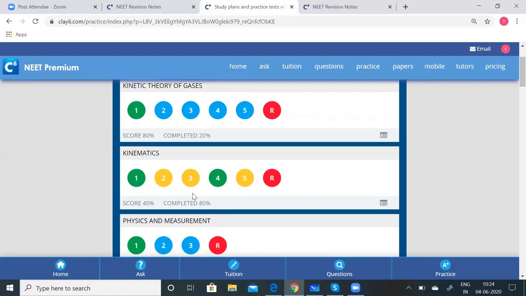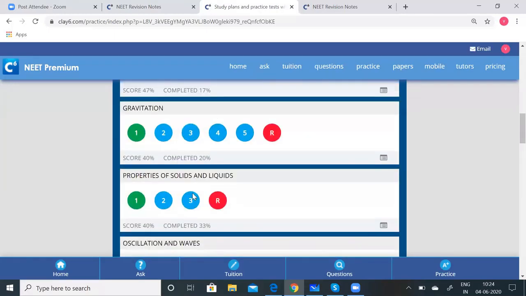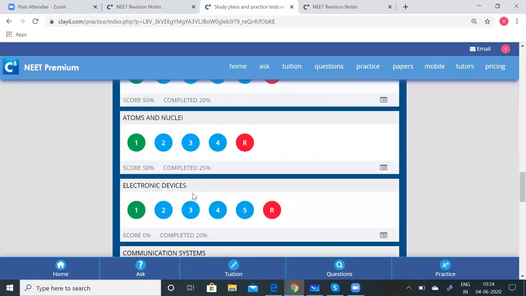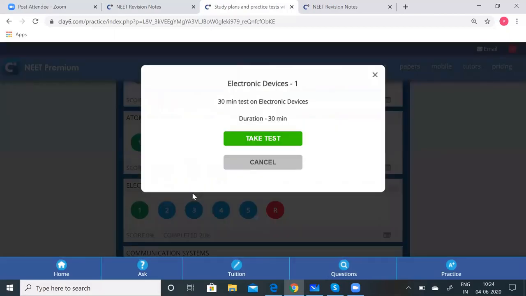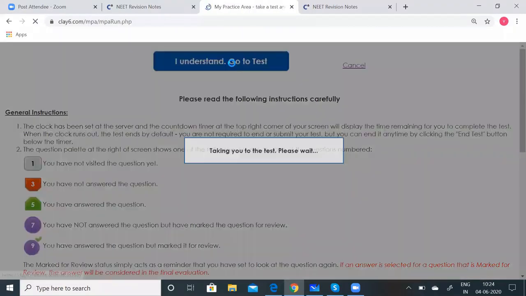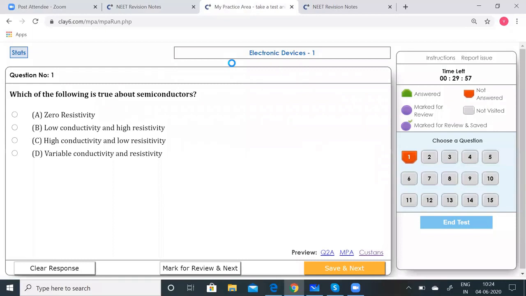Okay, now quickly let us go to electronic devices. Click on that, take the test, go to the test. See, as I told you, there are more theoretical questions which can be expected. Which of the following is true about semiconductors?